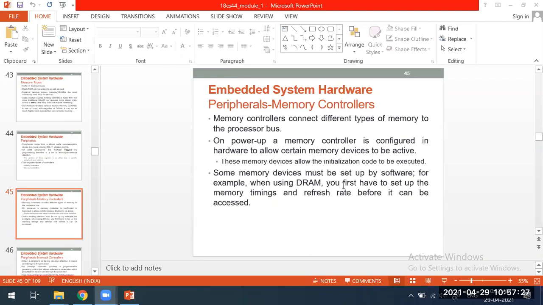After that, what will the memory devices do? They will allow the initiation code to be executed. Boot code will be executed. Not all the memory devices in the system will be enabled by the hardware. Some are set up or activated by the software also. The job of the memory controller is to activate all the memory devices, because those memory devices have to do some task. After that, it has to load the operating system and then start the work.